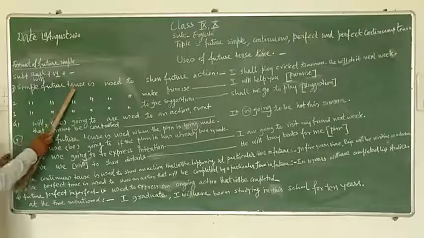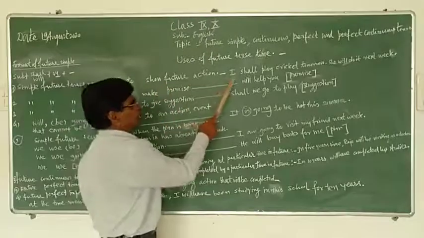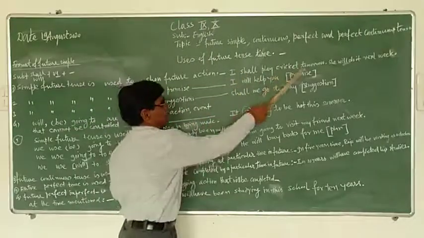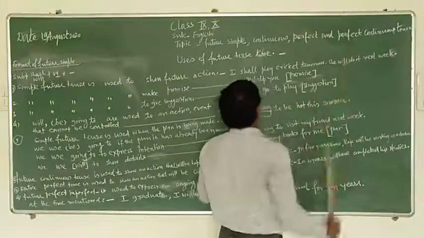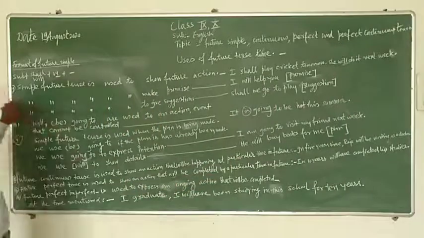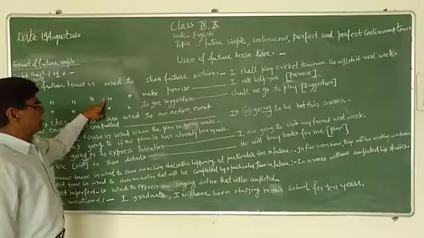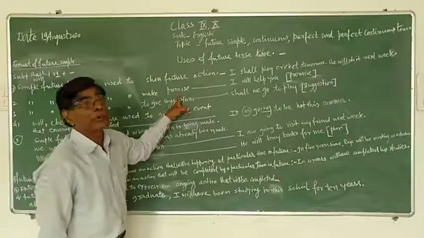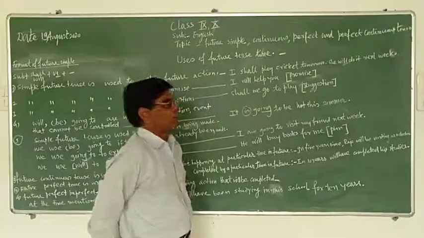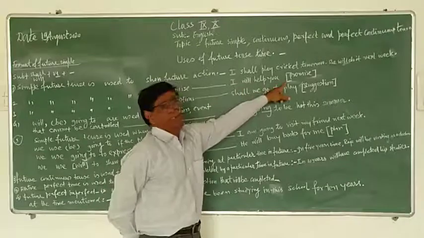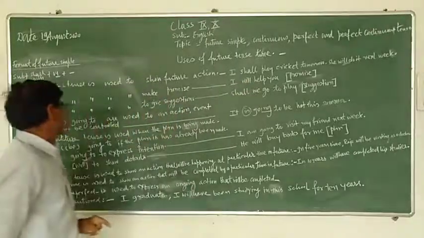Simple future tense is used to show future action. For example, I shall play cricket tomorrow. She will do it next week. And now, second use of simple future tense. Simple future tense is used to give promise or to promise. For example, I will help you. This sentence indicates what? Promise, and it is used in simple future tense.